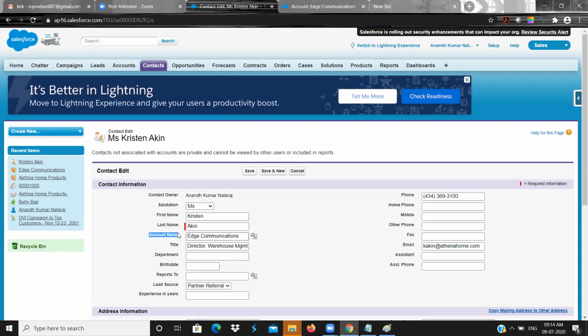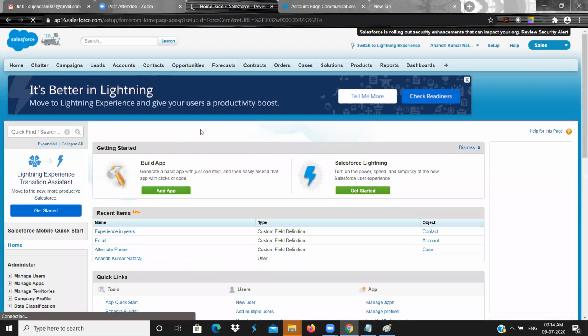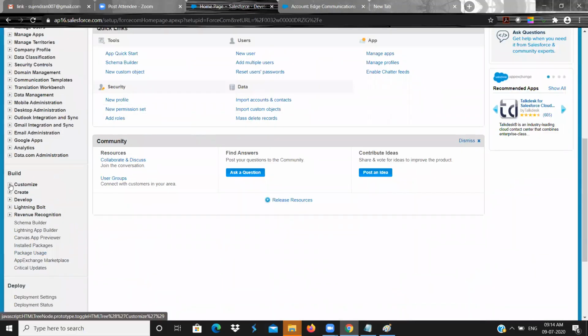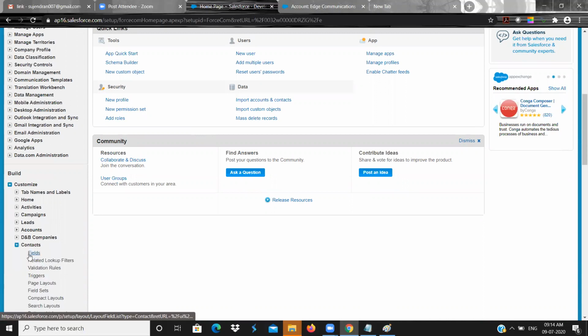So this is called the relationship field. If you go to setup and go to the contact, I'm going to the back end to show you how it is there.